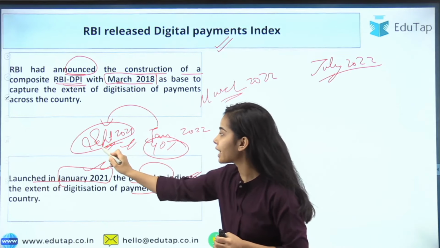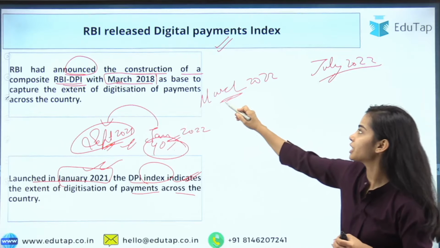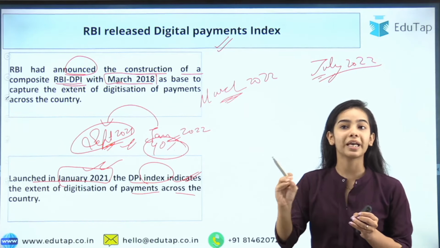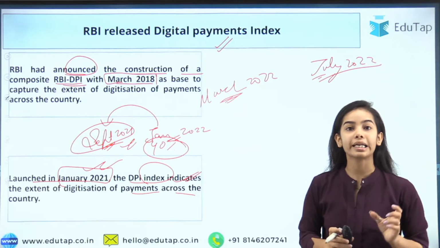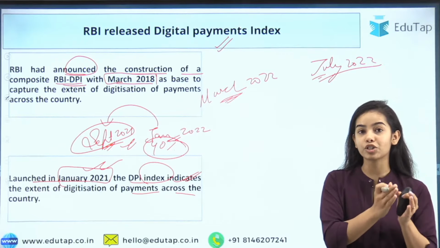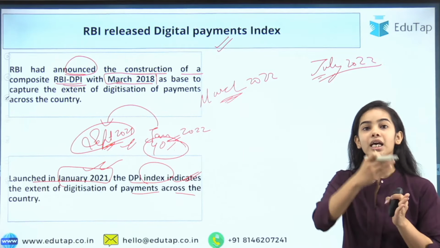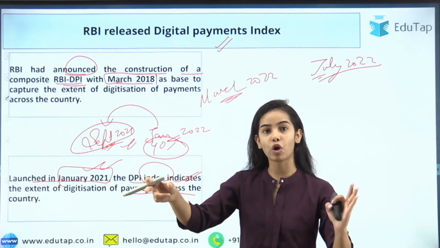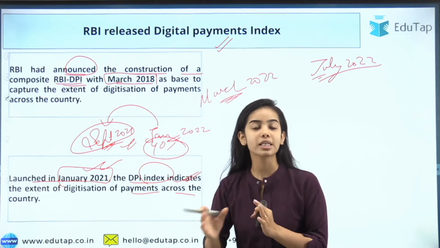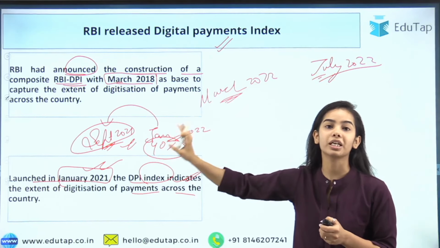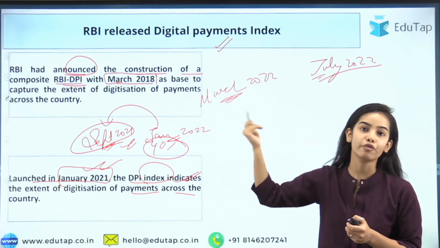So the September data is released in January, and the March data is usually released in July. That is what RBI has said: the index is on a semi-annual basis. We see the index till March, and then from March till September.